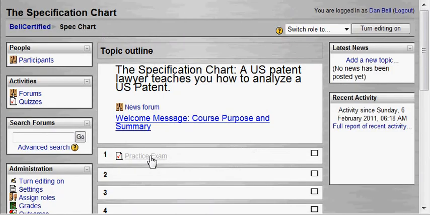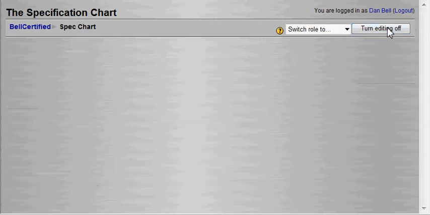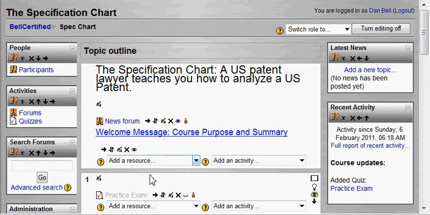Now, notice it's light. It's not the dark blue like this. That's telling you that it's not viewable by students yet. I thought we gave a name to this, but we didn't. See this little hand here with editing on it? That's going to give me a field I can type in when I click on it.